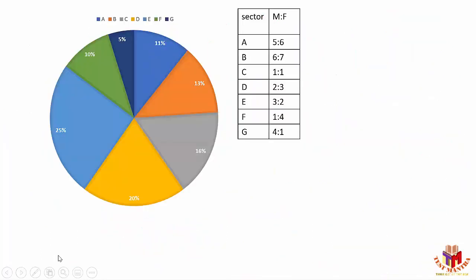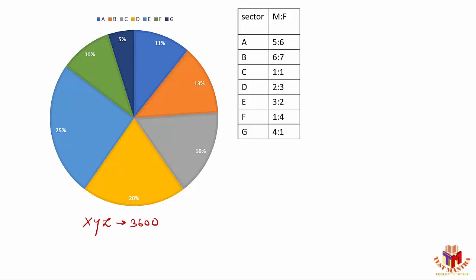So suppose I have a pie chart available here. Obviously, they will not provide you a single pie chart. It can be a double pie chart, or a pie chart with some tables or some kind of information. Let's consider I have a pie chart of a company, let's say XYZ Private Limited, which has altogether 3,600 employees.